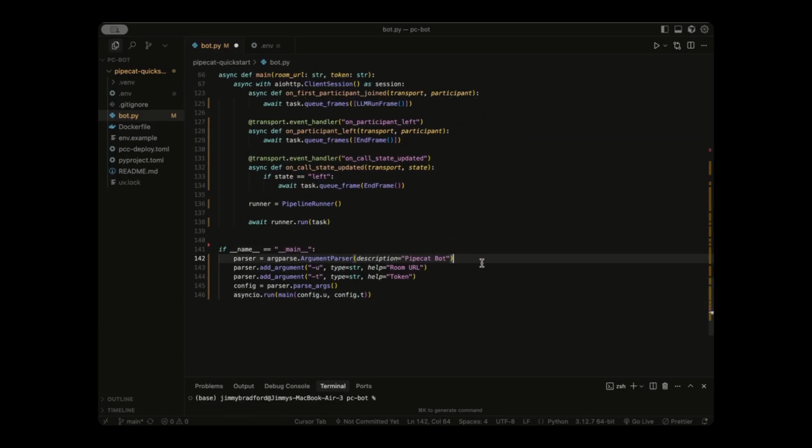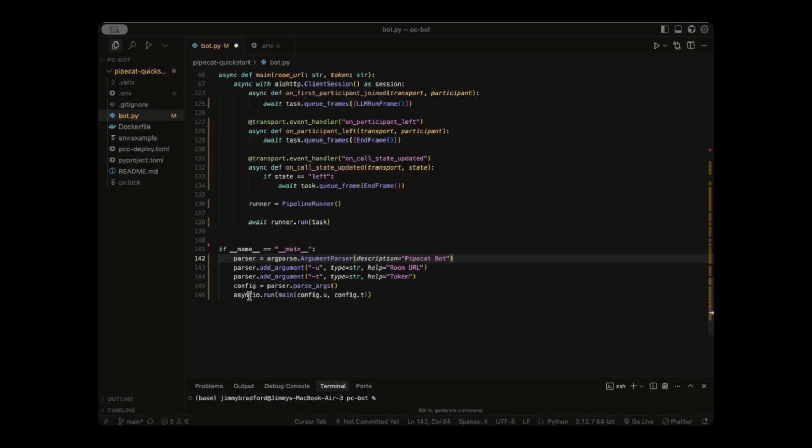So line by line, what this does is first we create the parser. If you can remember, we imported argparse and then we're using the ArgumentParser method to actually define it. And then we add an argument -u for the room URL and -t for the token. They're both going to be strings. And to know which is which, we're going to put a -u before one and a -t before another one. And then this parse_args method is actually what stores the arguments in these variables.